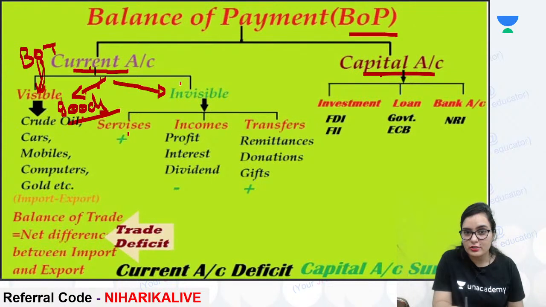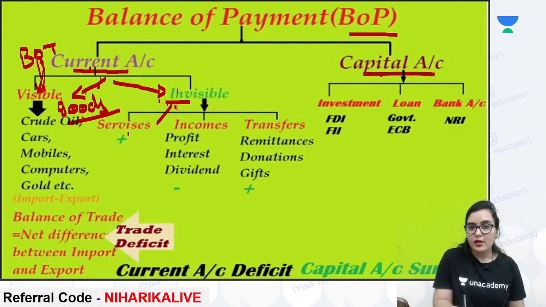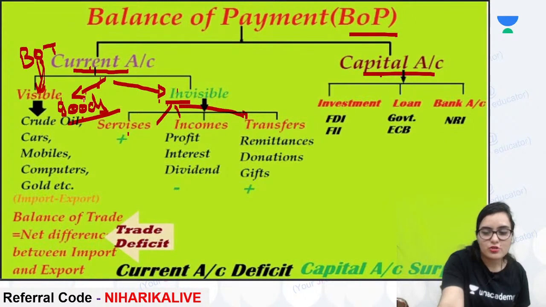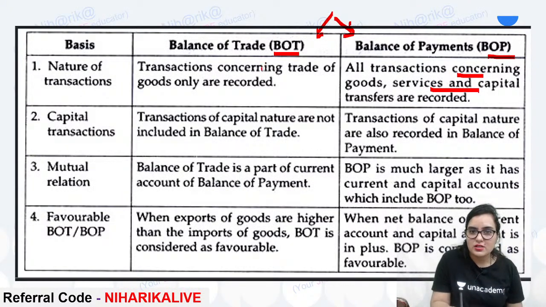No, it does not include services, because services come under invisible items. Incomes and transfers also come under the invisible items of the current account. So balance of trade is the transactions concerning the trade of goods only. Whereas balance of payment records all the transactions concerning goods as well as services, and the capital transfers.